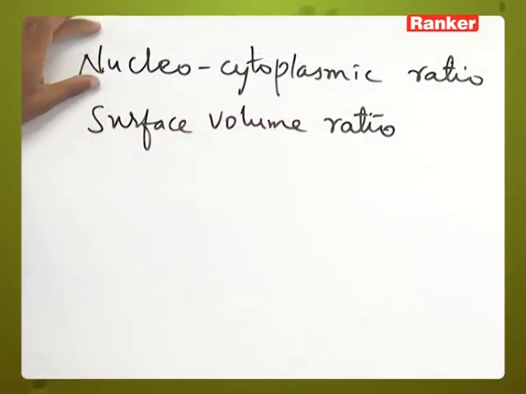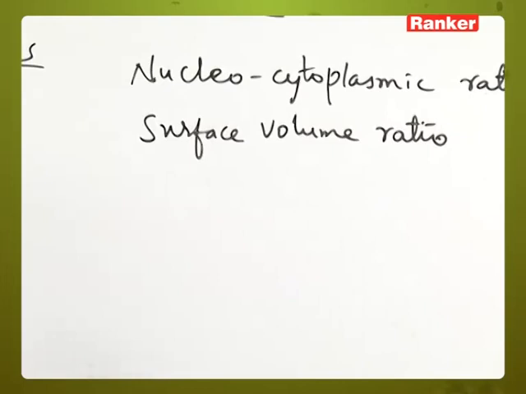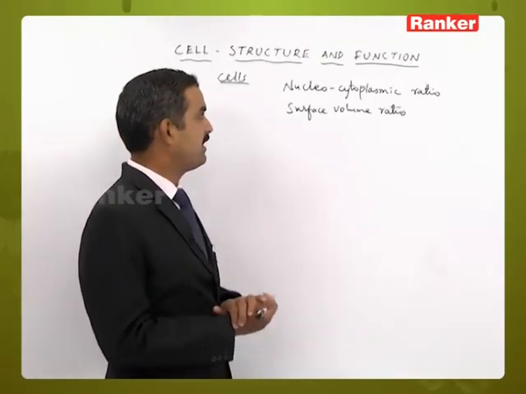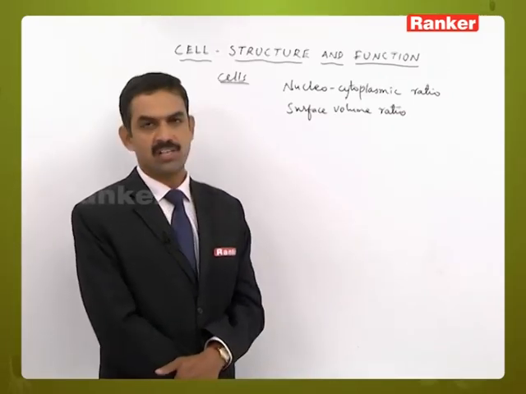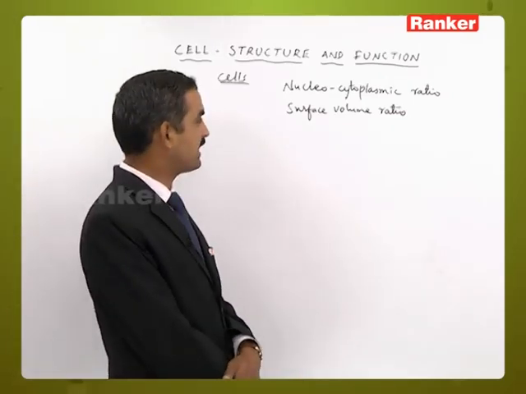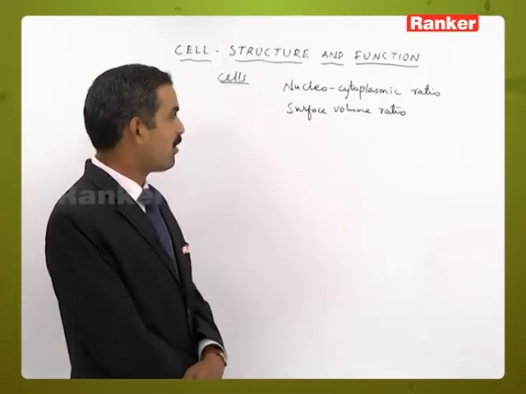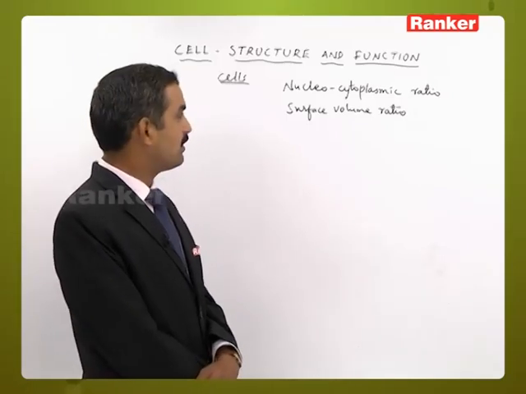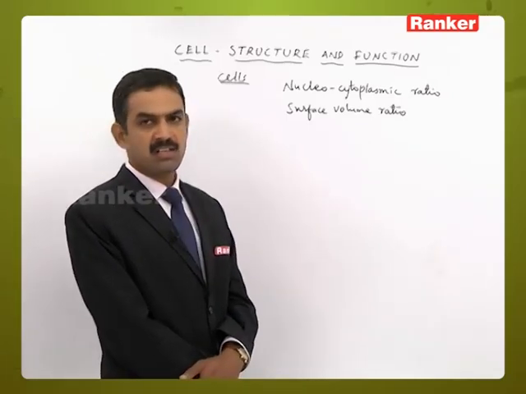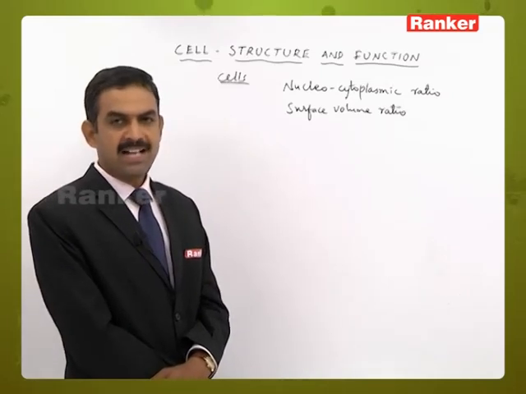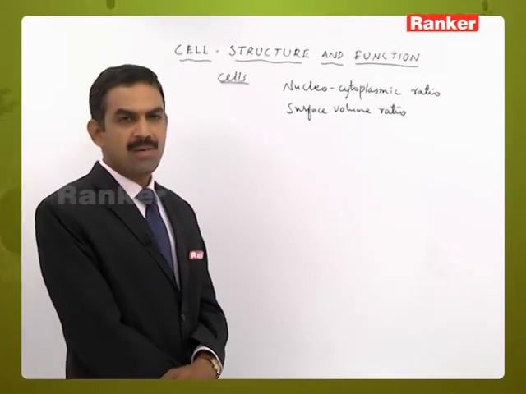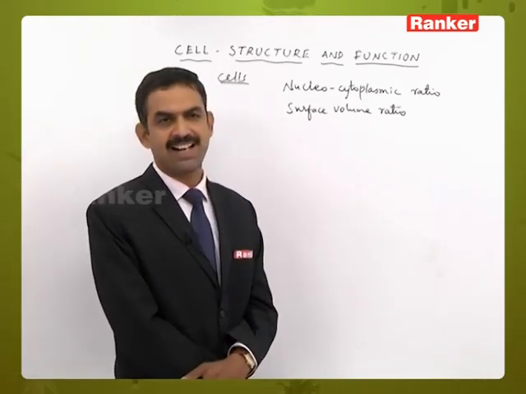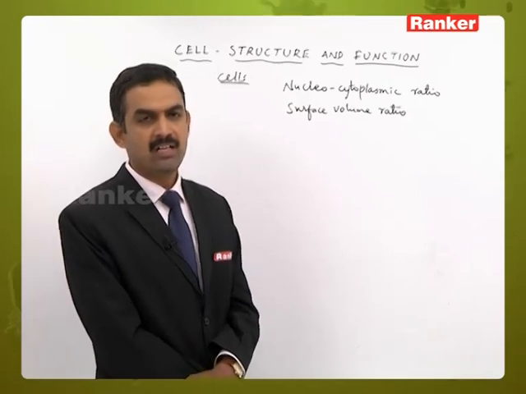And for cells having the highest nucleocytoplasmic ratio, two characters have to be considered related to the cell, that is the proportion of nucleocytoplasm, the nucleocytoplasmic proportion, and the surface volume ratio. Metabolically active cells contain a high nucleocytoplasmic ratio. The nucleocytoplasmic ratio is concerned with the metabolic activities or the chromosomal activities of the cell, whereas the surface volume ratio is concerned with the transfer of chemicals from one cell to another cell.